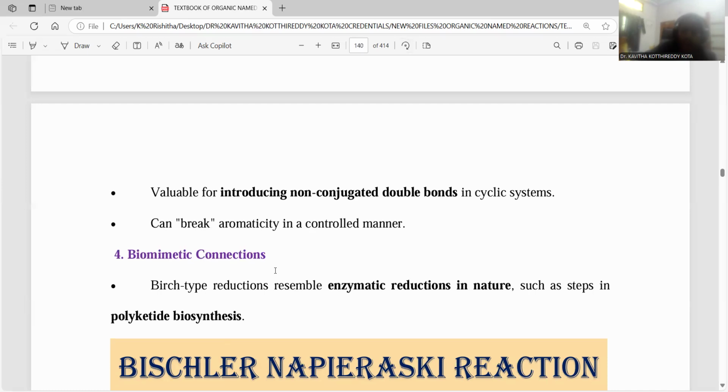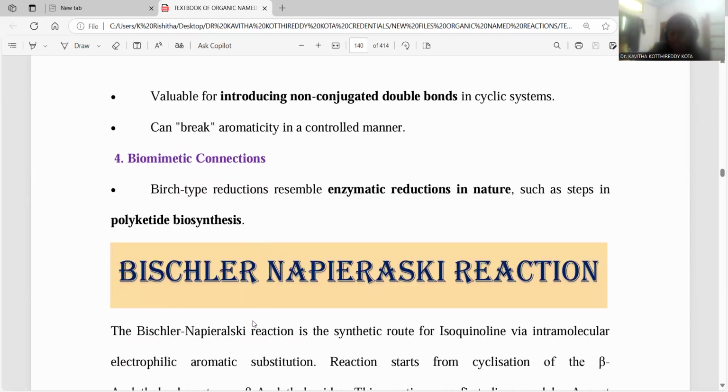Biomimic connections will be established. Birch reduction resembles enzymatic reductions in nature. Whatever enzymes operate within living organisms, in the same manner this kind of Birch reduction has the same role in the laboratory pathway, so we can say it is biomimic in nature. They are exactly imitating the enzymatic pathway in the natural process, so that your biomimic process will be there. Polyketide biosynthesis is achieved by this process. So this is the way Birch reduction is successfully accomplished.